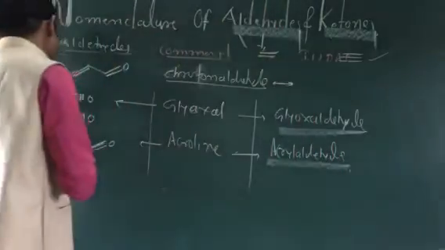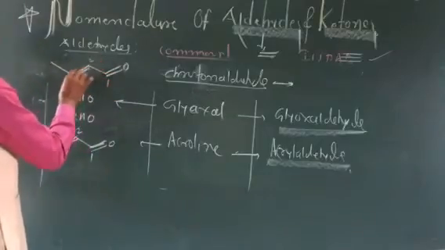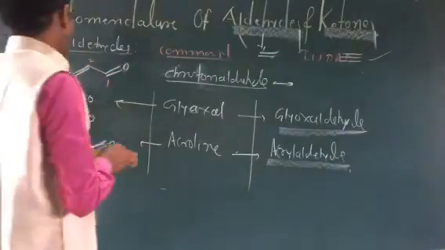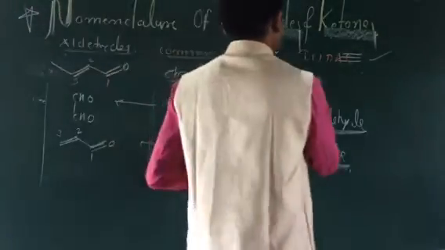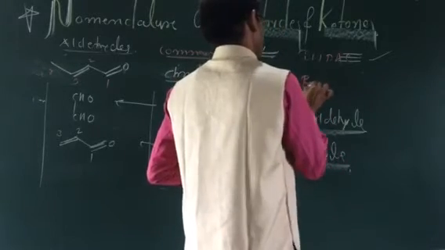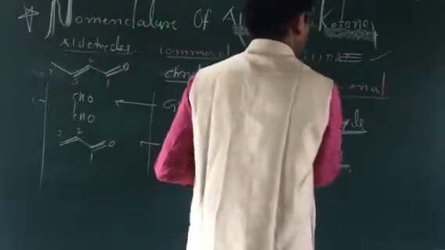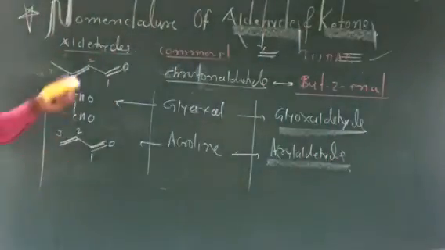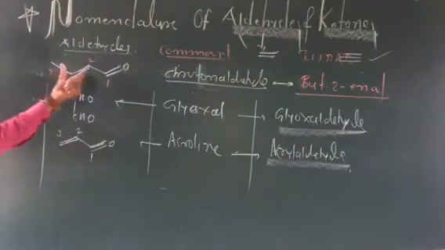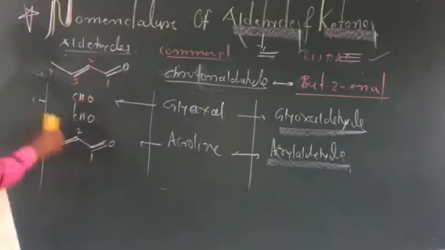So the IUPAC name of this: carbon 2, carbon 3, carbon 4. What is it? But-2-enol. So you can say this is but-2-enol. So that is the name of the compound, but-2-en, unsaturation is there, but-2-enol.